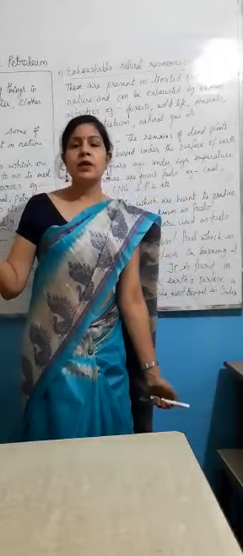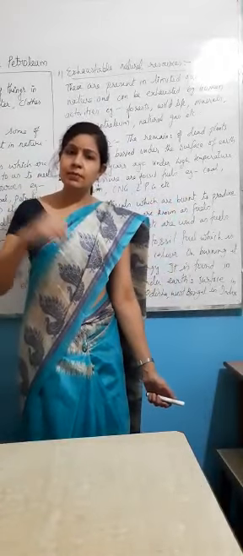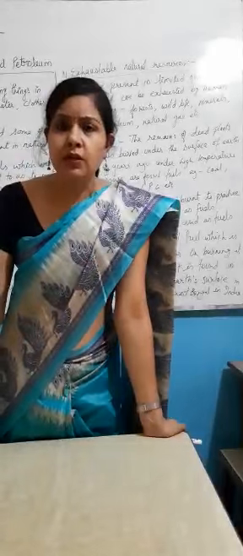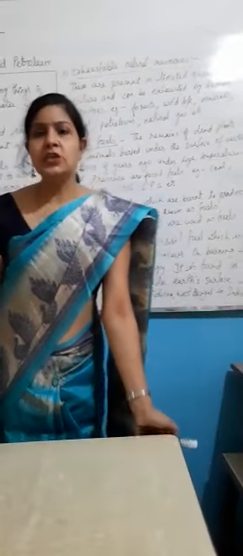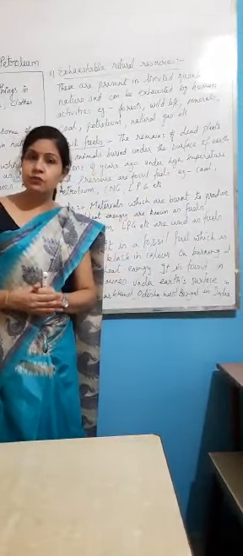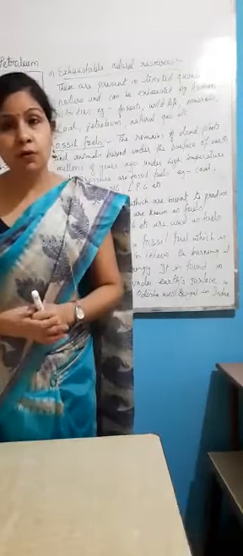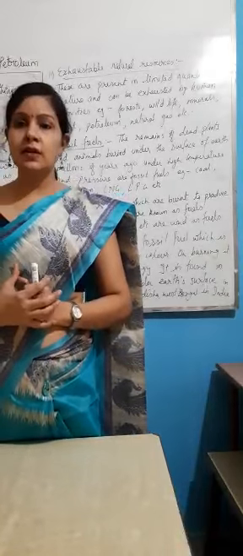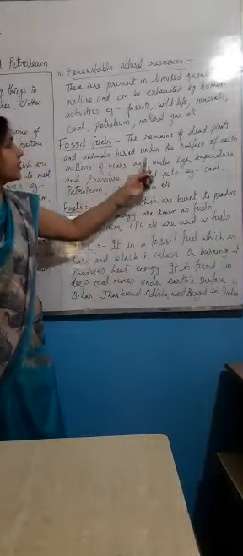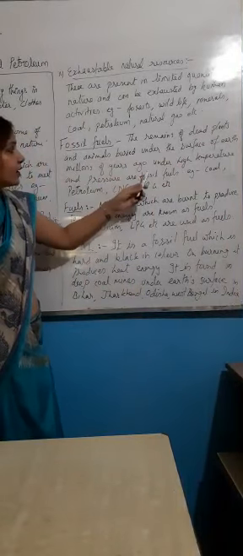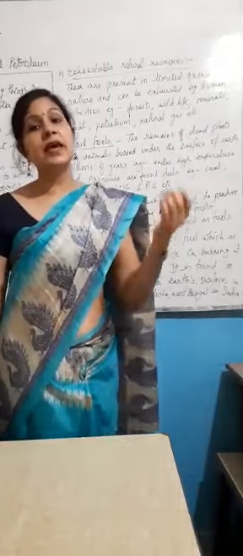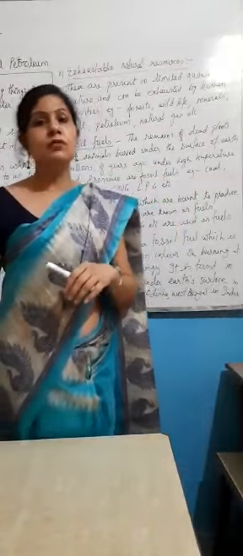Many areas, many plants, many animals were buried under the surface of the earth during earthquakes, due to volcanoes, such kinds of natural calamities. So millions of years ago, due to these natural processes, the plants and animals were buried under the surface of the earth under high temperature and pressure. And these plants and animals get converted into fossil fuels.